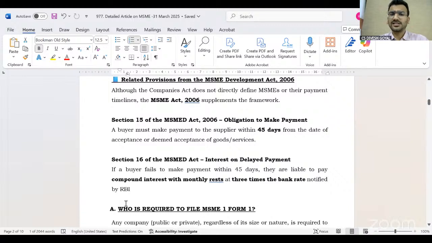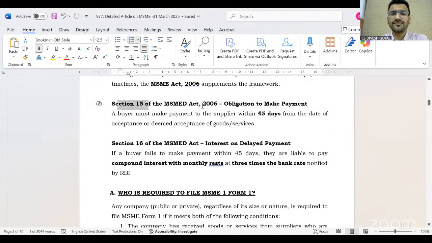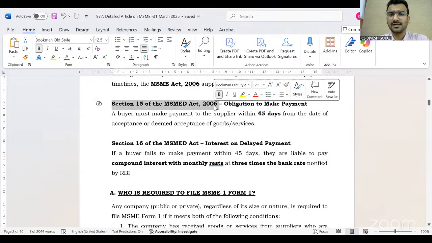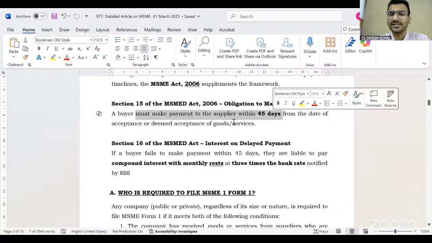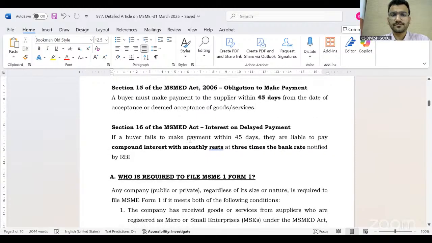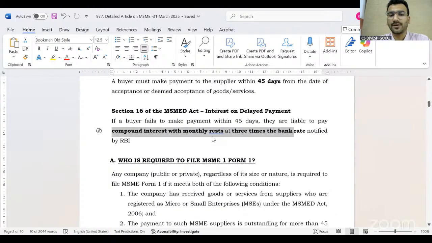Because I just take you to the MSME Act 2006 just for understanding. Section 15 of the MSME Act 2006 states that a buyer must make payment to the supplier within 45 days from the date of acceptance of goods. And Section 16 states, if the buyer fails to make the payment within 45 days, they are liable to compound interest with monthly rests at 3 times the bank rate.